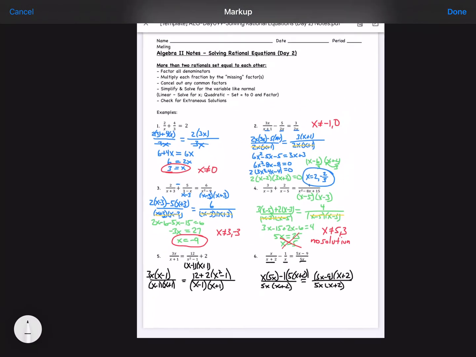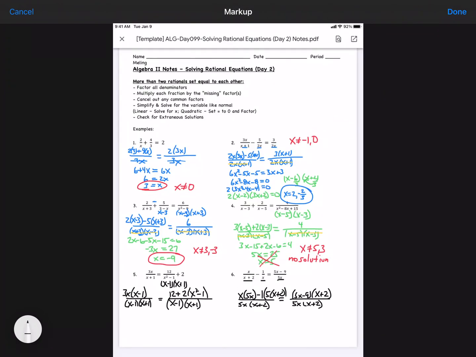All right, so that's how we solve rational equations when we have more than 2 rationals.